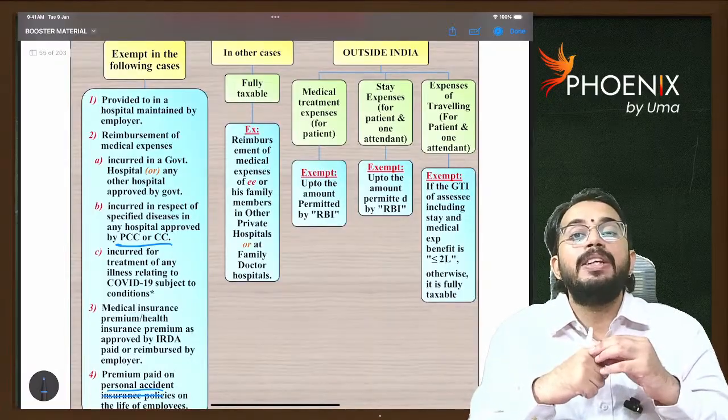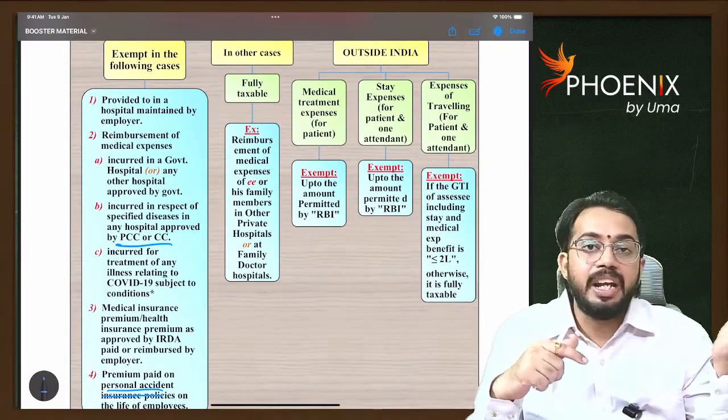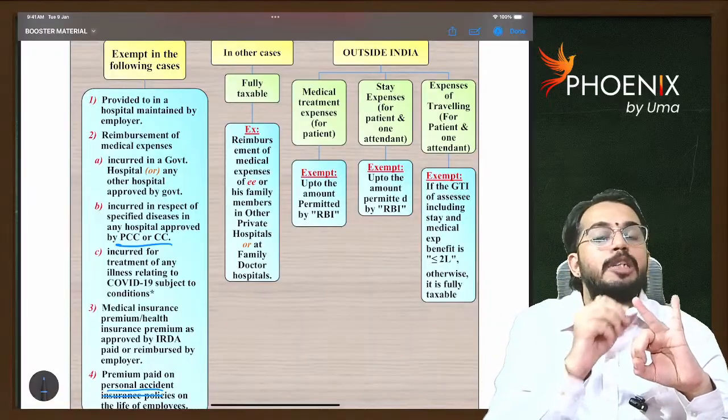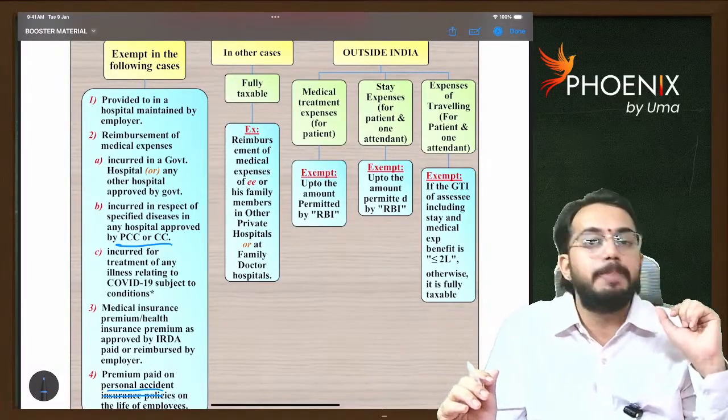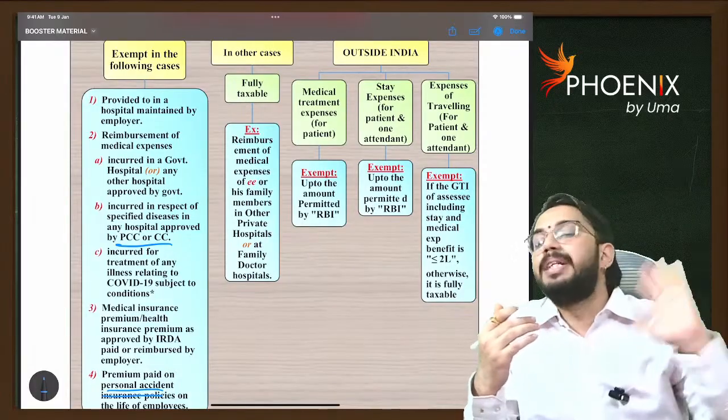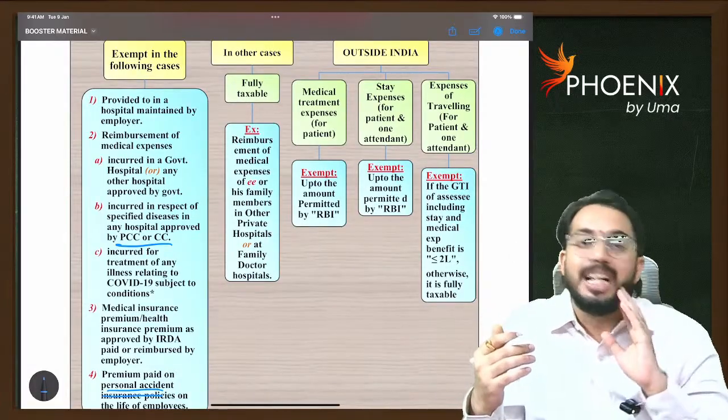If medical facility is provided outside India, whatever stay expenditure and medical expenditure, these two expenses are exempt up to the amount specified by RBI. If the benefit received is more than the amount specified by RBI, then the excess is taxable.